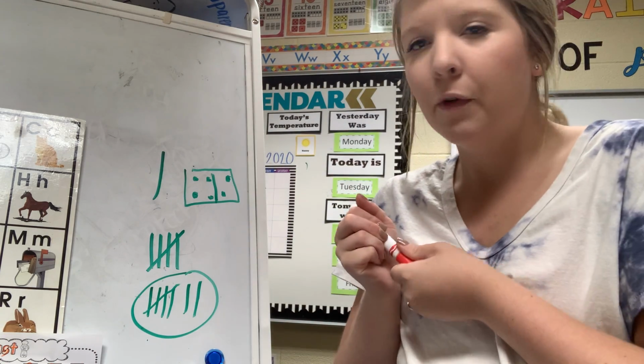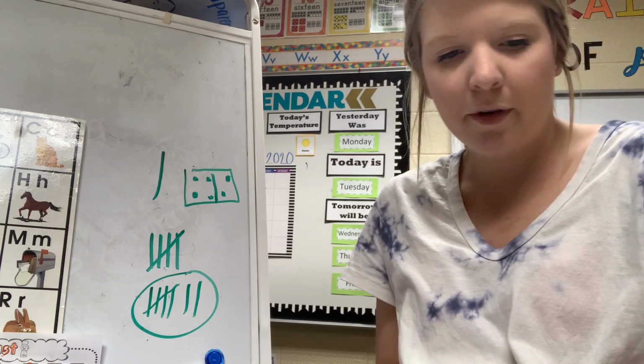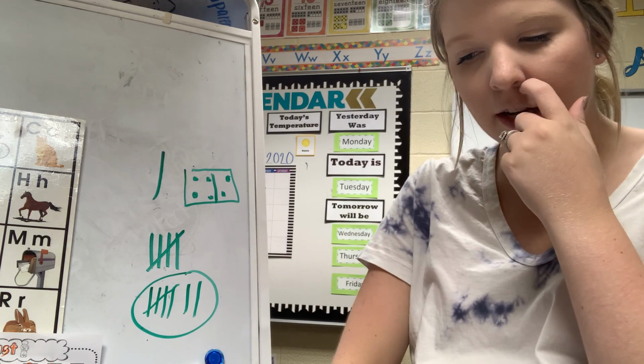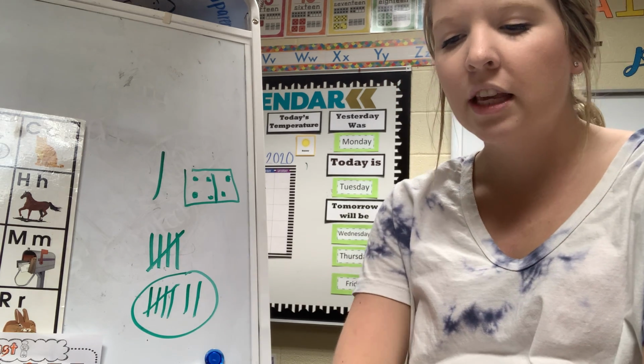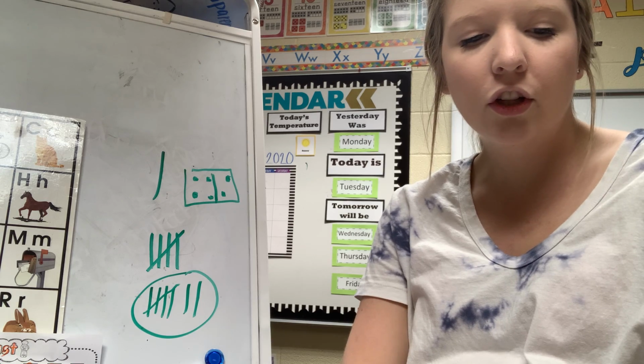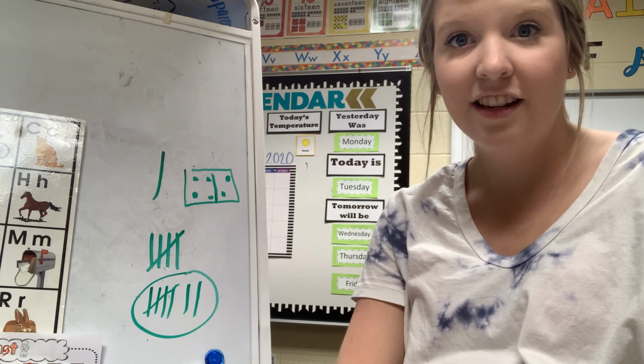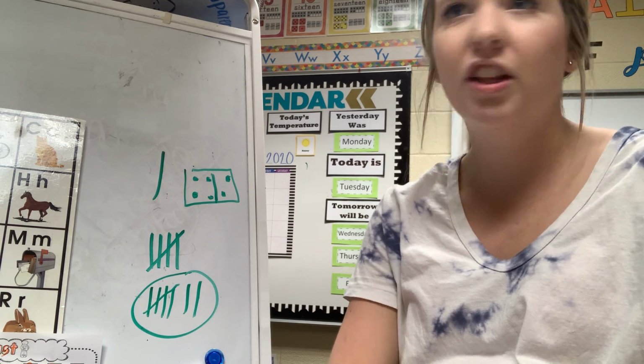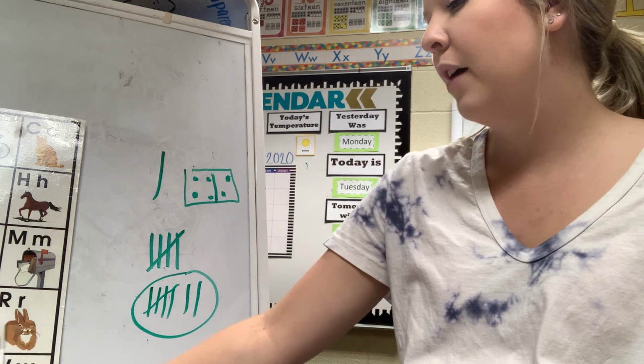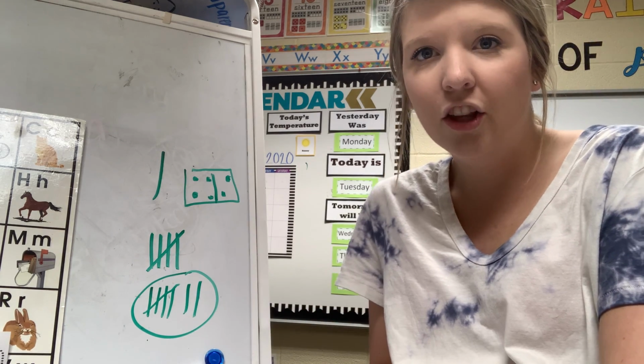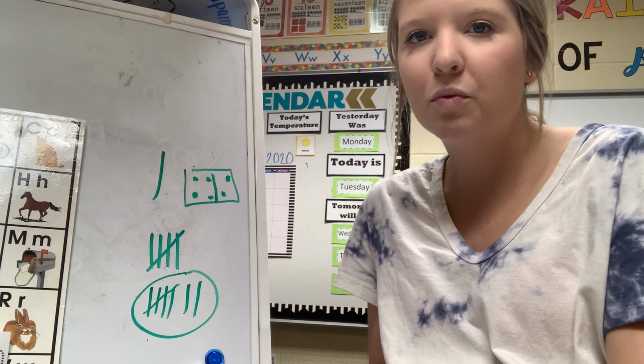Awesome job, guys. We've learned lots of new things. We learned about dominoes. We learned about tally marks. We've learned lots of different things. So calendar's going to look a little bit different for September, isn't it? September calendar's a little bit harder than August calendar. So each time that we have a new month, our calendar is going to get a little bit harder. But that's okay because we're super smart.